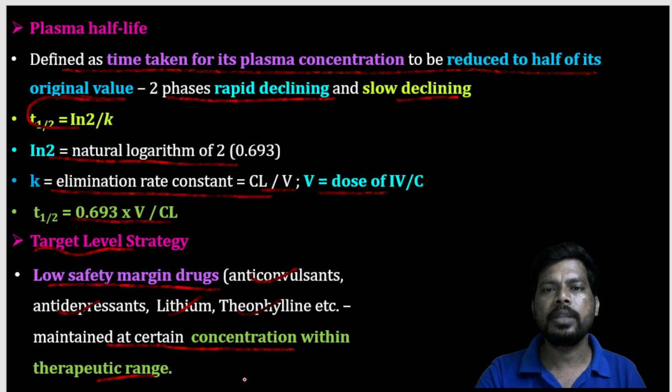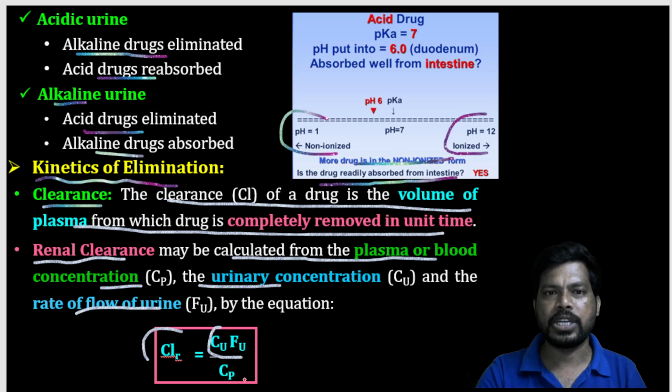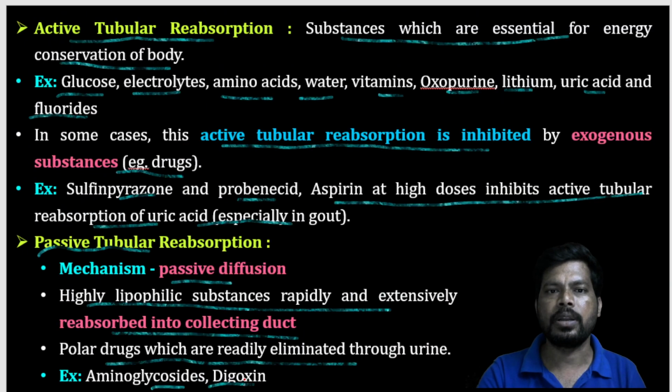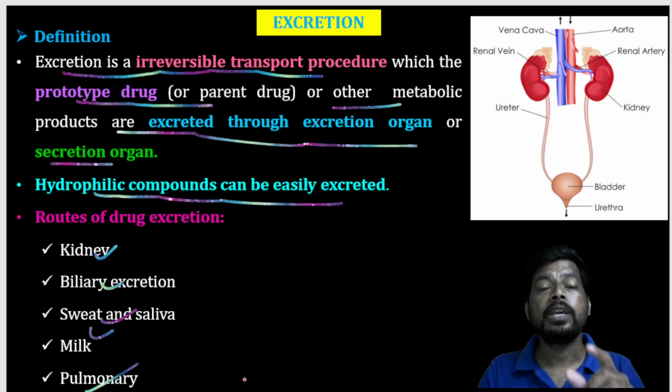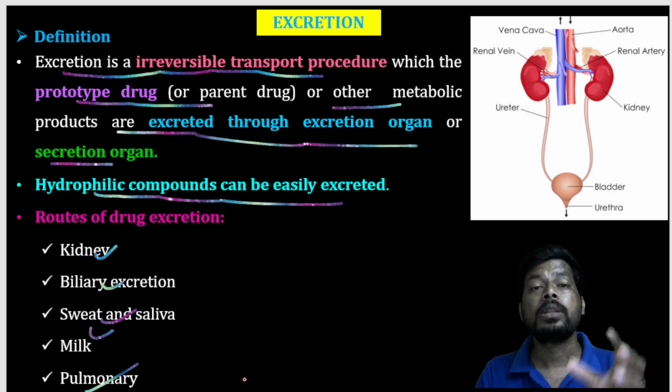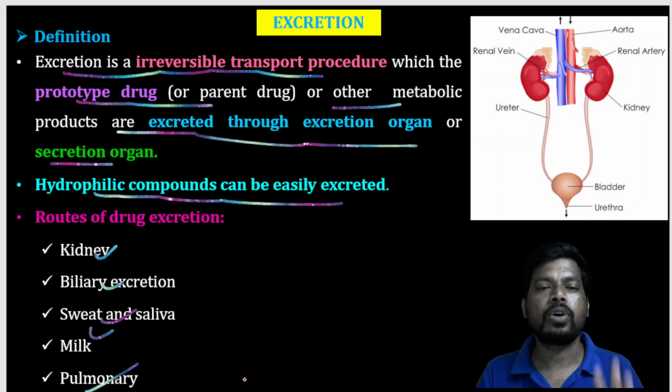So this is regarding drug excretion, drug elimination. This is very important for decreasing the drug toxicity. If there is no drug excretion, if the kidney is not working properly, the drugs accumulate in the body and generate side effects or toxic effects.